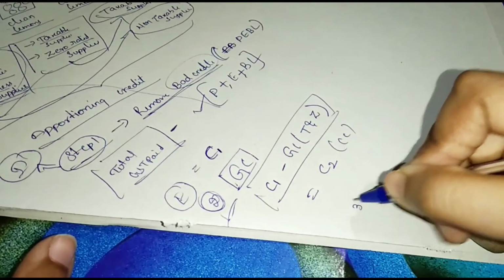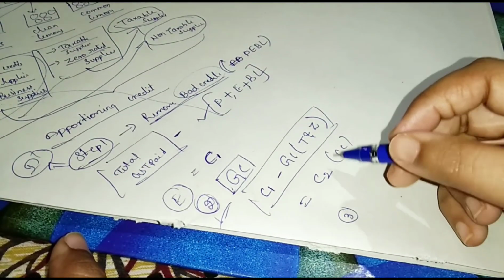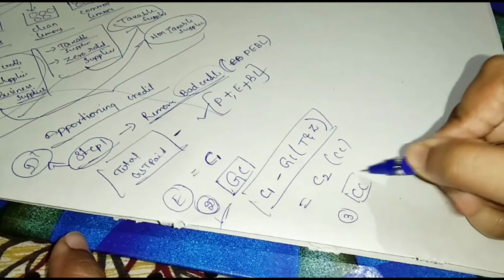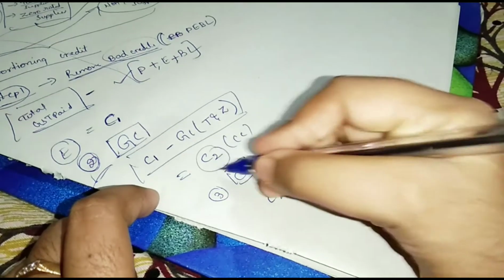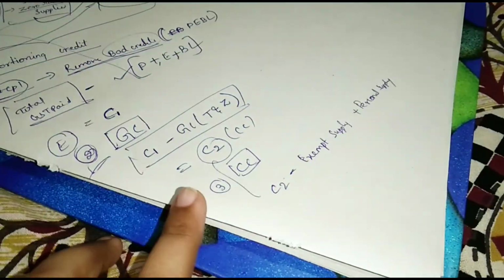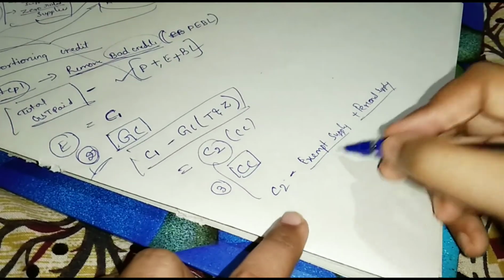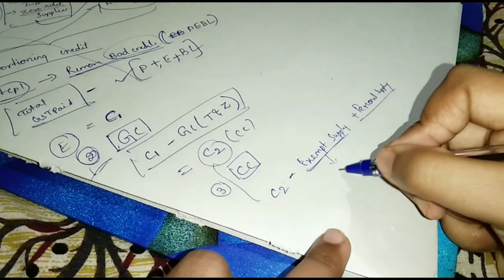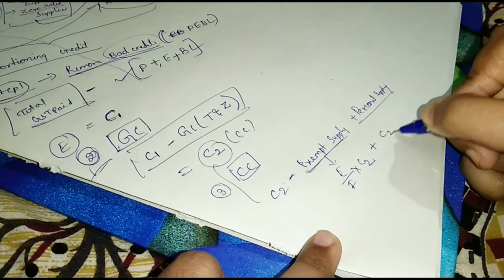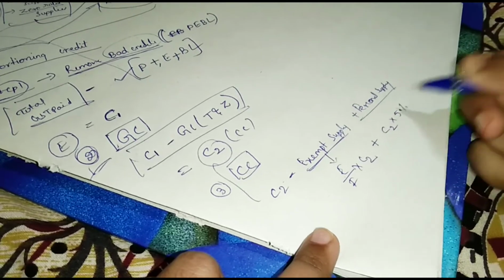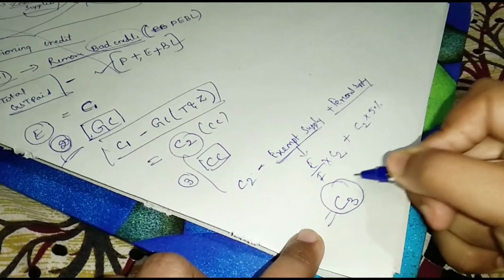And in step 3, apportionment, common credit apportionment. That means C2 minus exempt supply plus personal supplies. Exempt supply is calculated in the form of E by F into C2, plus C2 into 5%. Then you will get C3, eligible credit.